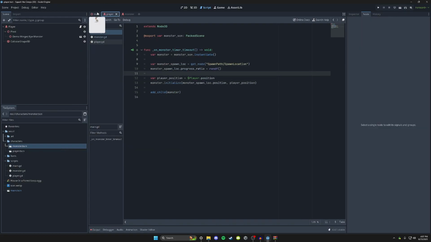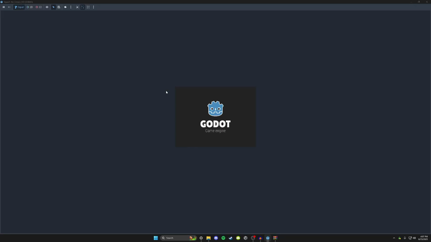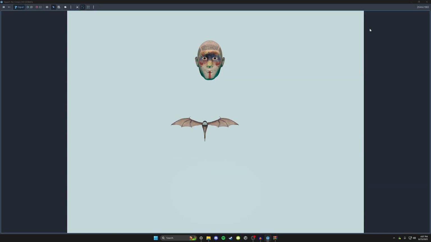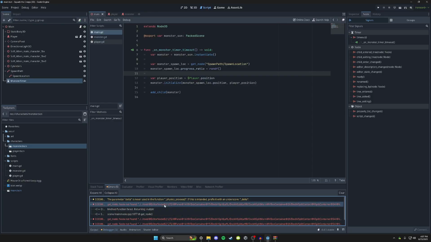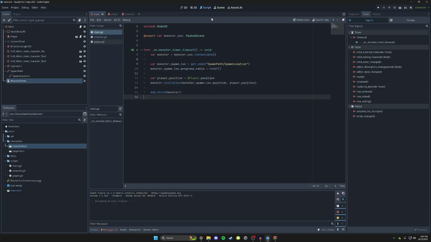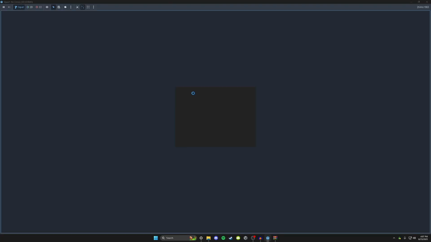Yeah, I don't understand any of this. All right. And it's not working. Okay. Alrighty. Let's see what is going on here. Get node not found. Let us debug this and see what is going wrong.